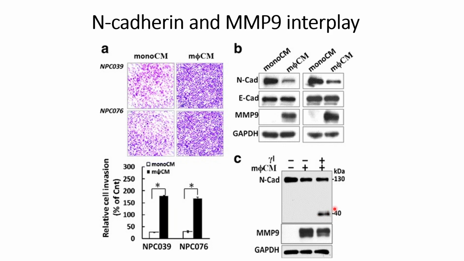So the idea is that whatever MMP9 is present, it cleaves off the full-length N-cadherin. But when the MMP9 level goes down, this cleaving becomes inefficient. That's why they are able to see this 40 kilodalton N-cadherin band also. And this MMP9 decrease corresponds to this 40 kilodalton signal for the N-cadherin.